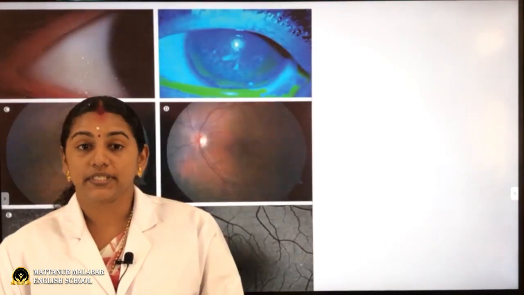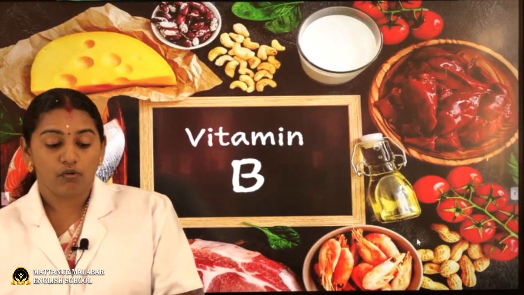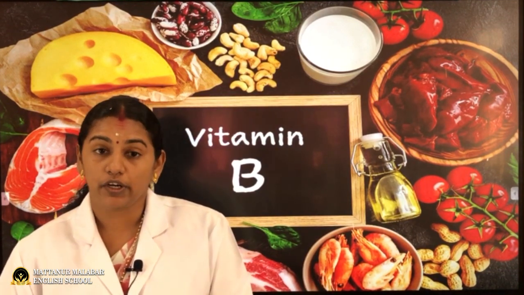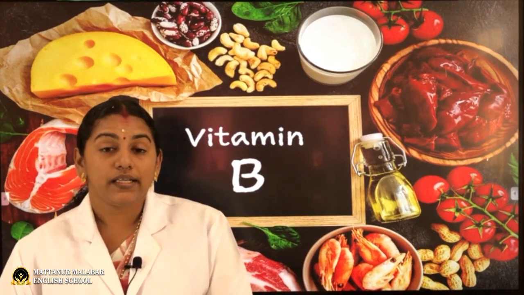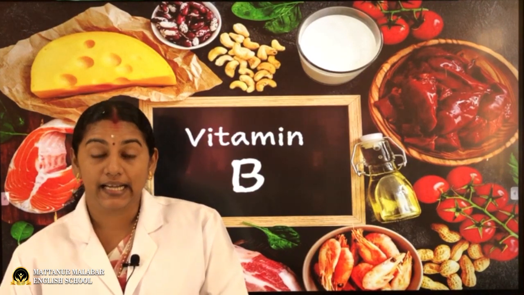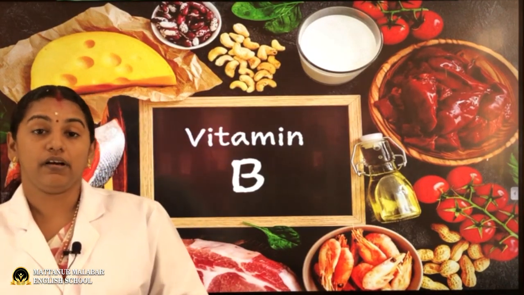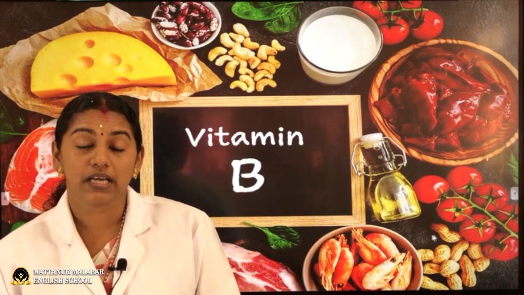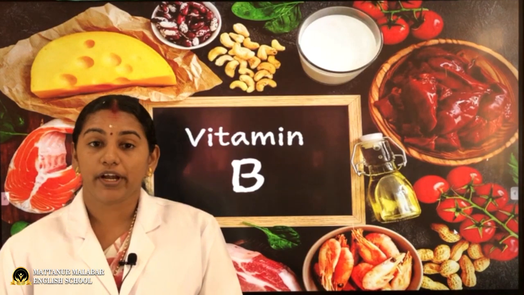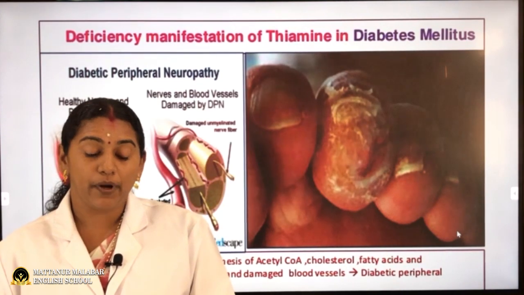Next we are going to discuss vitamin B. The chemical name of vitamin B is thiamine and it is a water soluble vitamin. Sources of vitamin B: grains, cauliflower, sunflower seeds, brown rice, liver and eggs. These food items are rich in vitamin B, and deficiency of vitamin B causes beriberi. This is all about vitamin B.